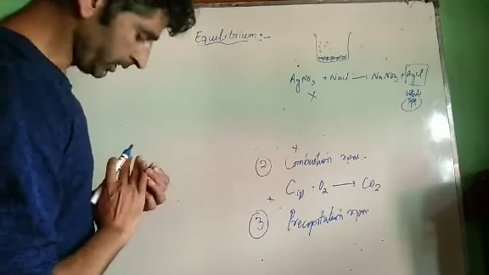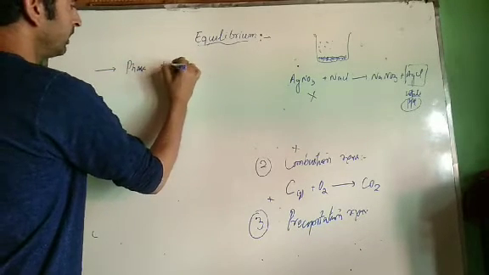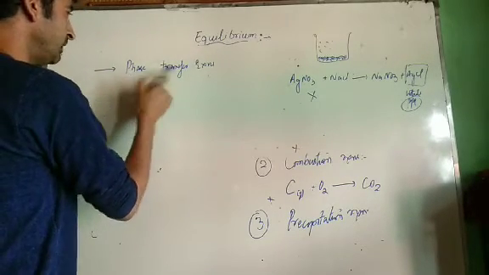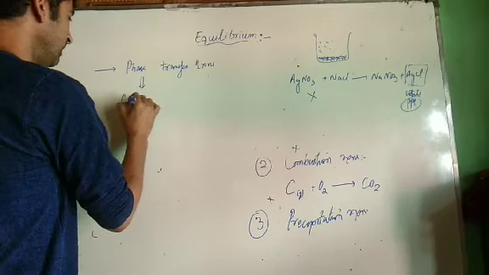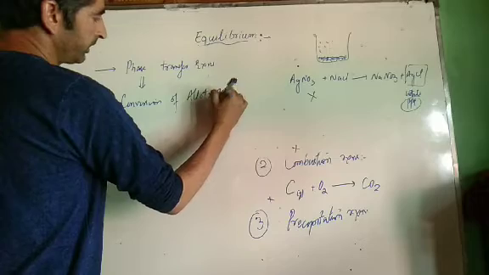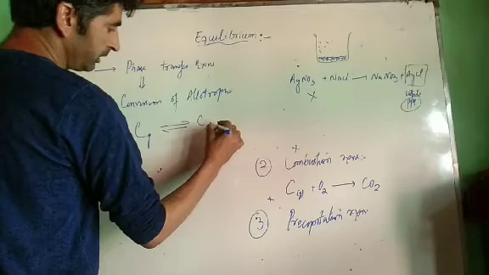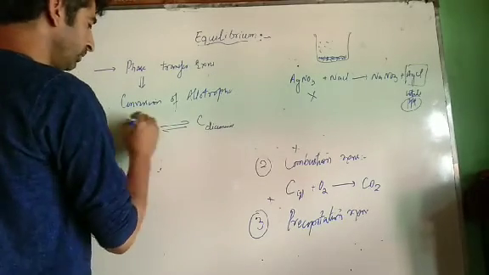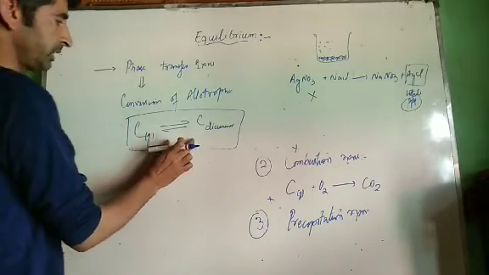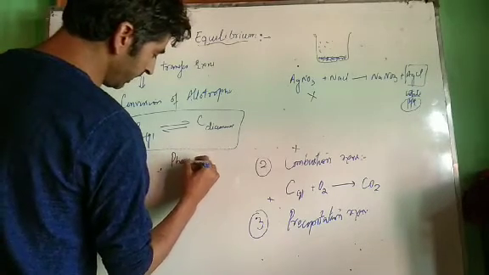Now see, equilibrium is also attained in phase transfer reactions. Now what are phase transfer reactions? Phase transfer reactions are usually observed in conversion of allotropic forms. For example, carbon graphite and carbon diamond. Conversion of one allotropic form to another allotropic form is called a phase transfer reaction. In a phase transfer reaction, equilibrium is maintained. That's called phase equilibria.